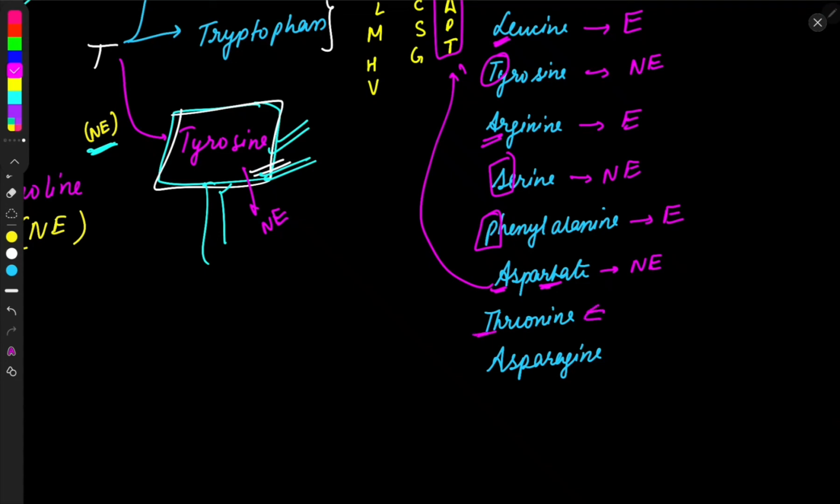Threonine starts with T. T falls under the APT category, and what we have memorized is that in the case of T, only tyrosine is non-essential. Is it tyrosine? No, it is not tyrosine. It is threonine. So threonine would not be non-essential. It would be an essential amino acid. Asparagine starts with A. A falls under the APT category. APT can be both essential and non-essential. And in the case of A, we have memorized that only arginine is essential and the rest are non-essential. Is it arginine? No, it is not. Therefore, it would be a non-essential amino acid.